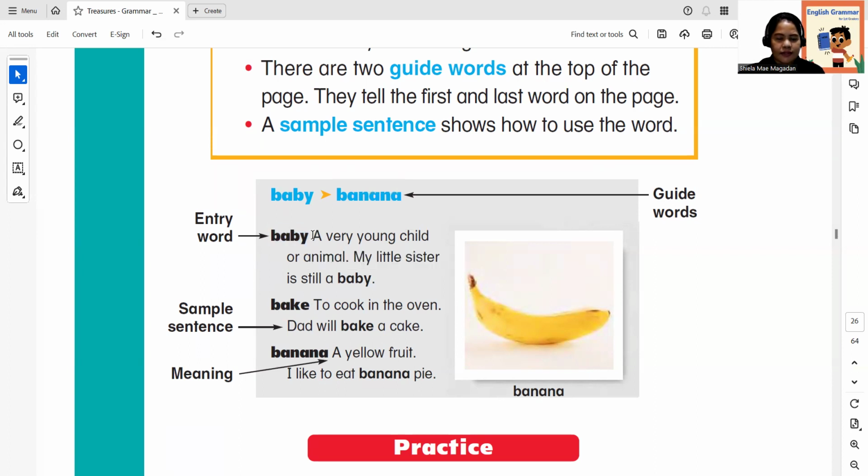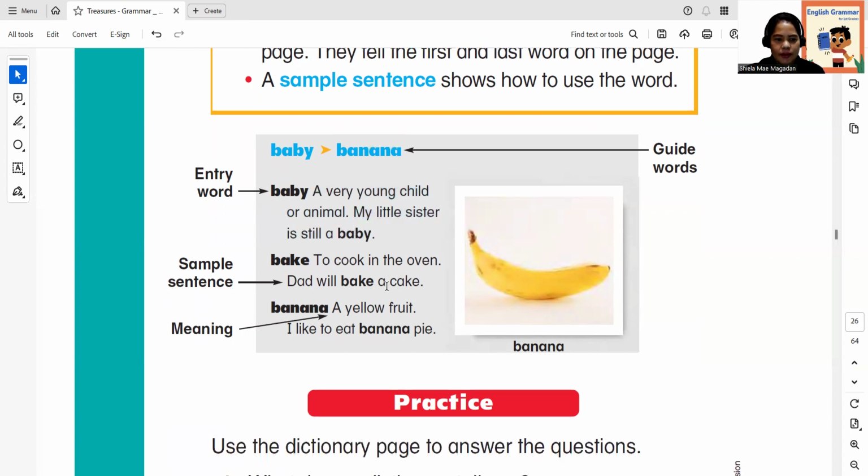So a baby has a meaning: a very young child or animal. My little sister is still a baby. So this is the sample sentence. We have another. Next word, bake. To cook in the oven. All right. So the sample sentence here is, Dad will bake a cake. So you see the word there, bake.